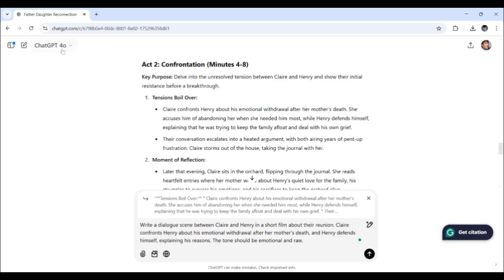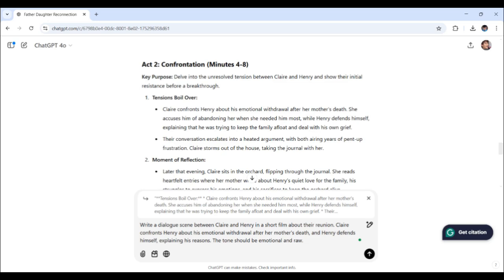I would ask ChatGPT to write a dialogue scene between Claire and Henry in a short film about the reunion. Claire confronts Henry about his emotional withdrawal after her mother's death. This is stated right here, and Henry defends himself, explaining his reasons: he was trying to keep the family afloat and deal with his own grief. The tone should be emotional and raw.